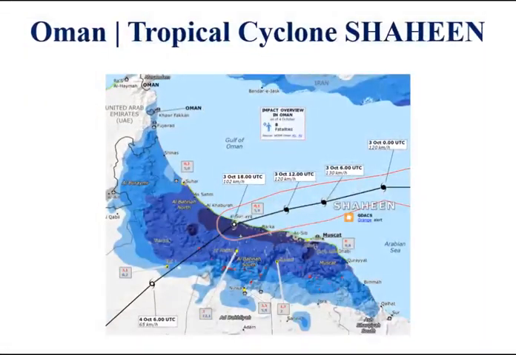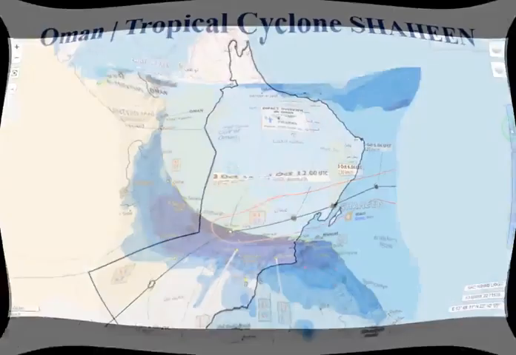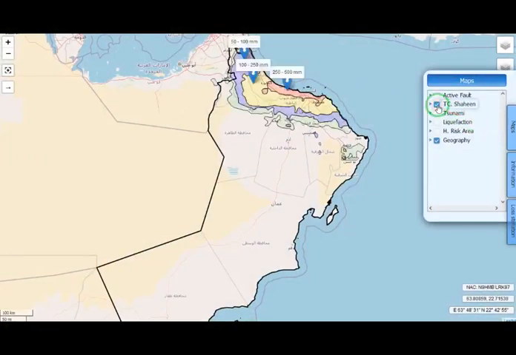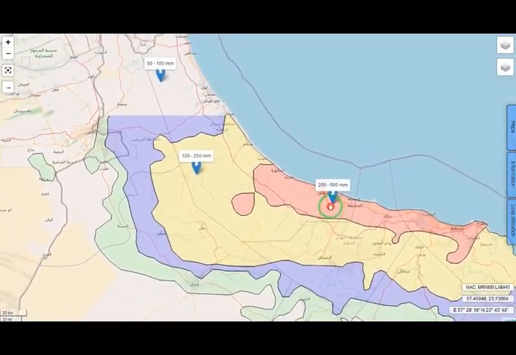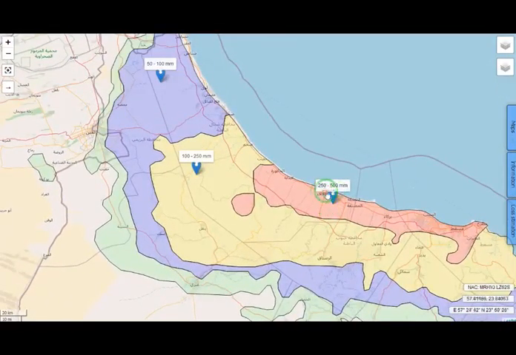Part of the natural disaster information is implemented in the NHMS software in the form of zoned maps. For example, the 7-day rainfall accumulation zonation map for tropical cyclone Shaheen can be viewed on the online map. The average rainfall recorded for this event in Muscat city is 250 to 500 millimeters.